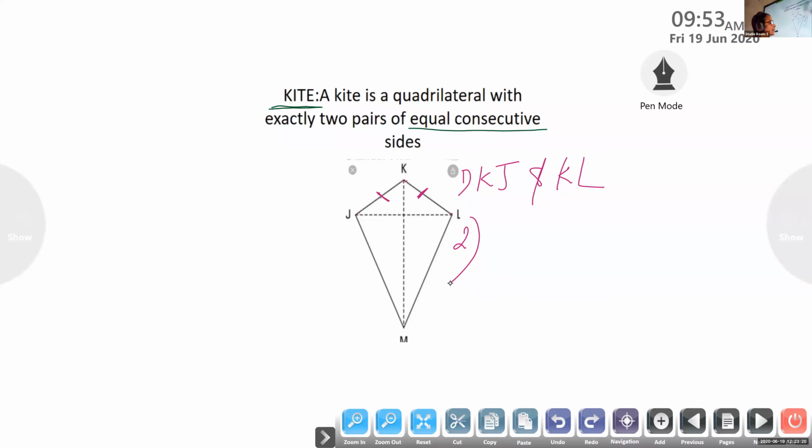Which are the next pair of equal and consecutive sides? Ken. JM and LM. Correct. So, read what is a kite. A kite is a quadrilateral with exactly two pairs of equal consecutive sides.